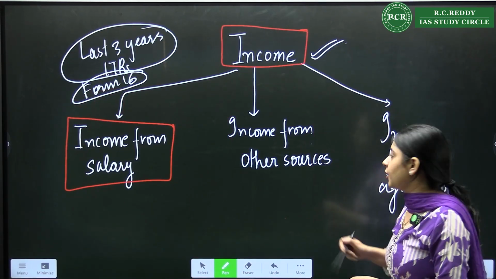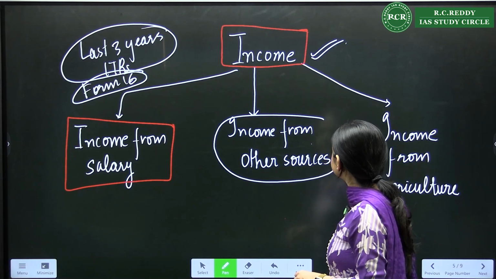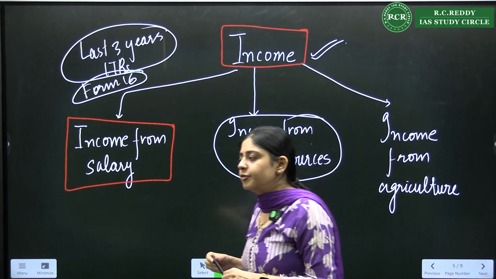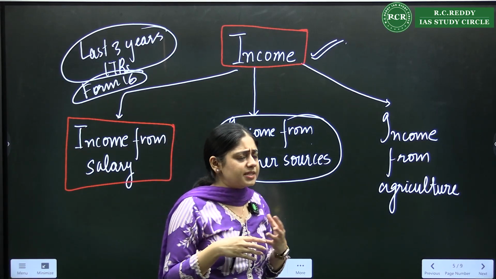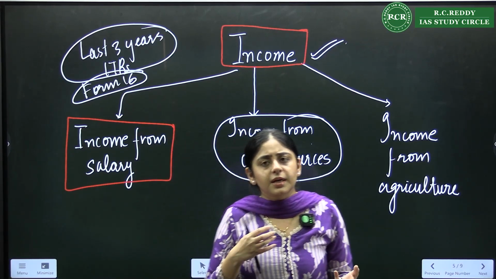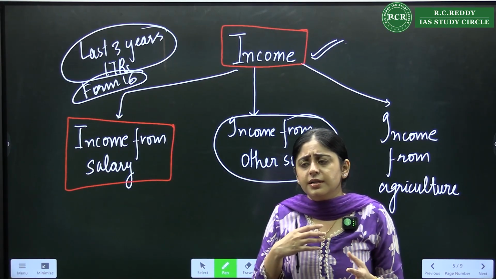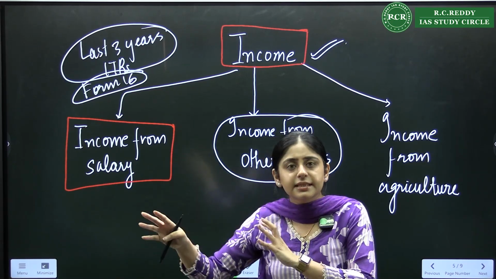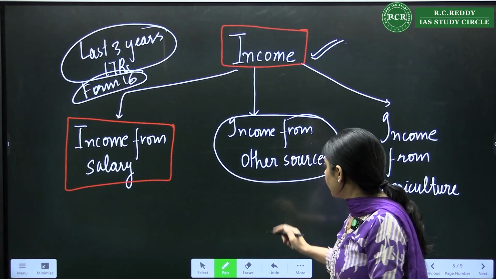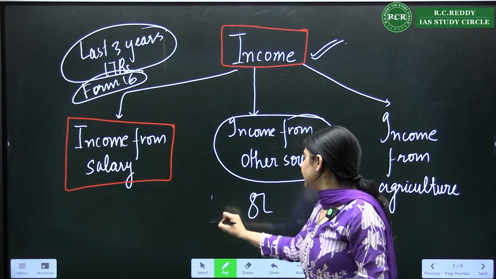Then, income from other sources. Income from other sources is like income from rent, from miscellaneous sources, from pension sometimes. You have rented out some apartment, or some showroom or something. So, other sources other than the salary which you are getting. Here it should be less than 8 lakh rupees.